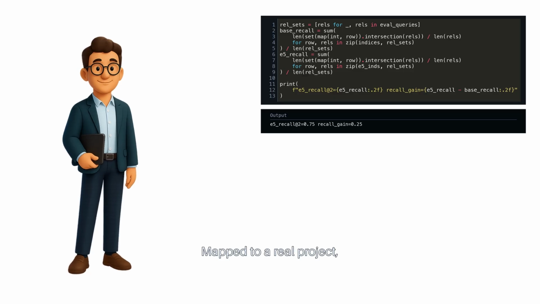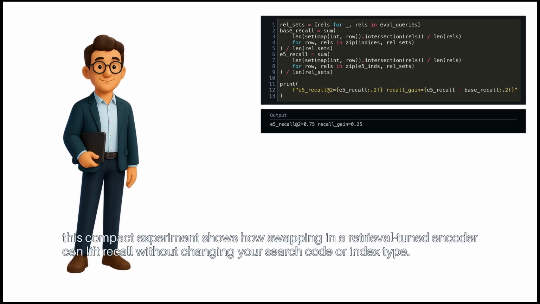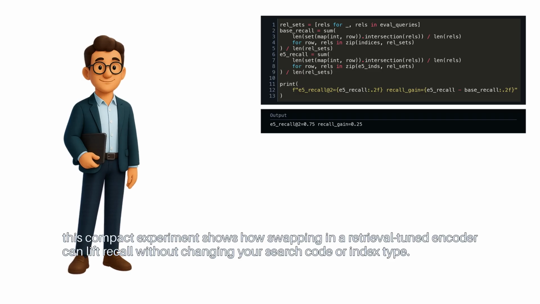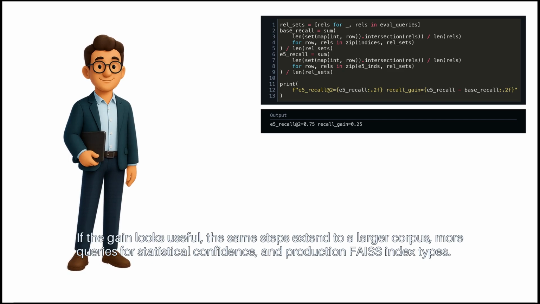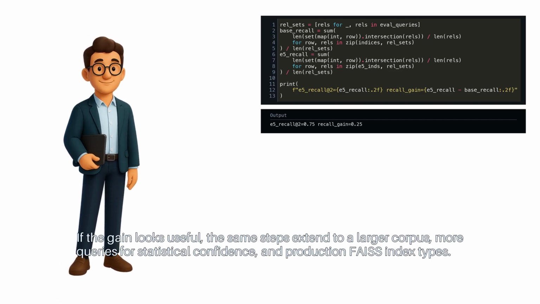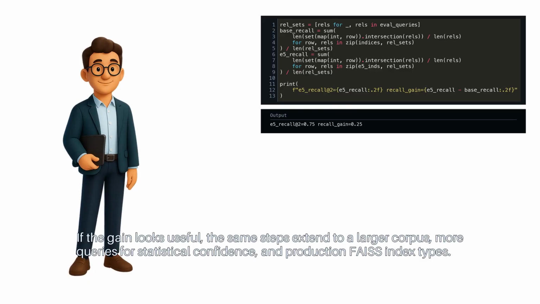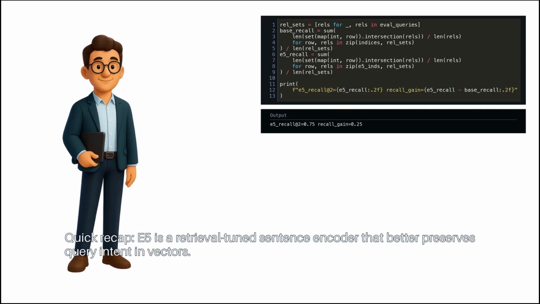Mapped to a real project, this compact experiment shows how swapping in a retrieval-tuned encoder can lift recall without changing your search code or index type. If the gain looks useful, the same steps extend to a larger corpus, more queries for statistical confidence, and production FAISS index types. Quick recap.